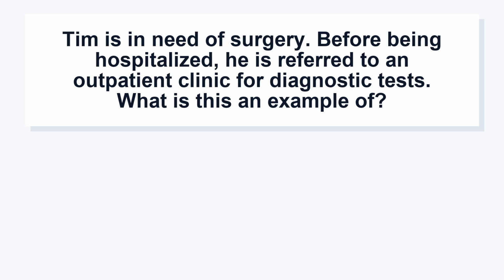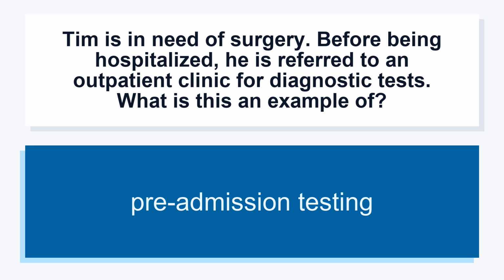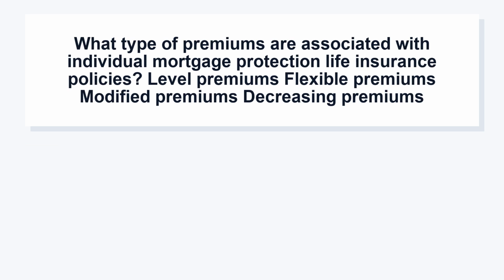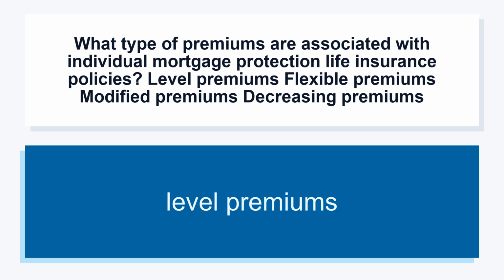Tim is in need of surgery. Before being hospitalized, he is referred to an outpatient clinic for diagnostic tests. What is this an example of? Pre-admission testing. What type of premiums are associated with individual mortgage protection life insurance policies? Level premiums, flexible premiums, modified premiums, decreasing premiums. Level premiums.